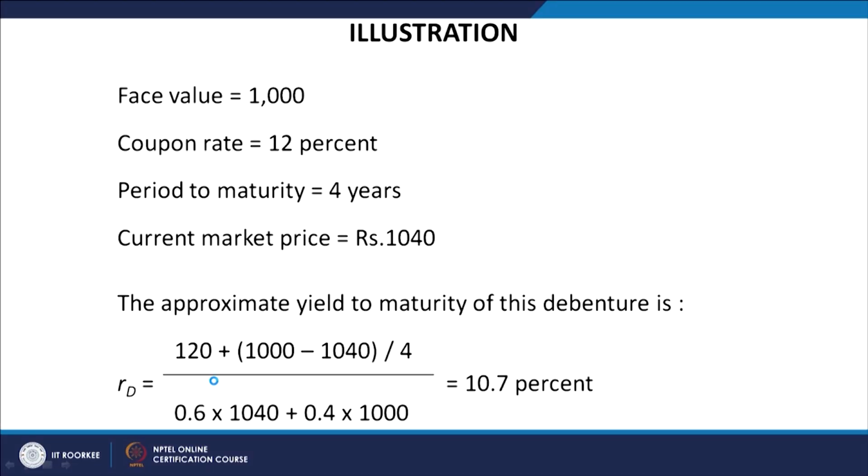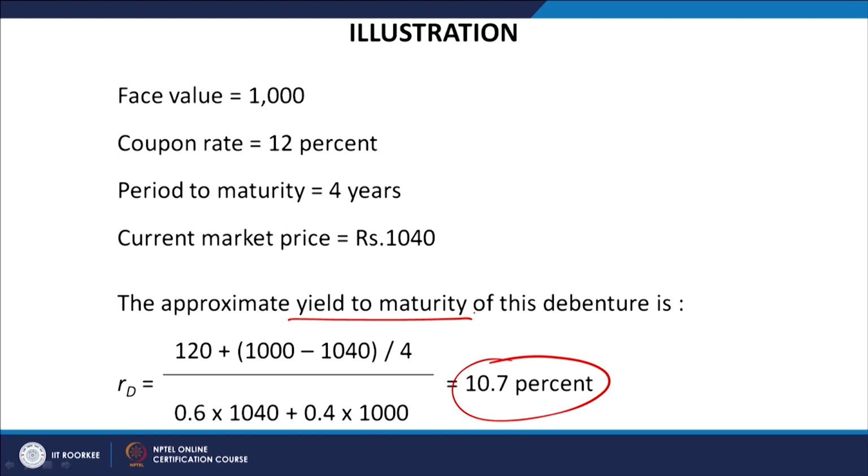So, when you use the approximation method, the rate of return available from this investment proposal is how much? 10.7%. So, this rate of interest is 10.7%, while the coupon rate is 12%. What we are writing here is the approximate yield to maturity of this debenture, which is 10.7%.